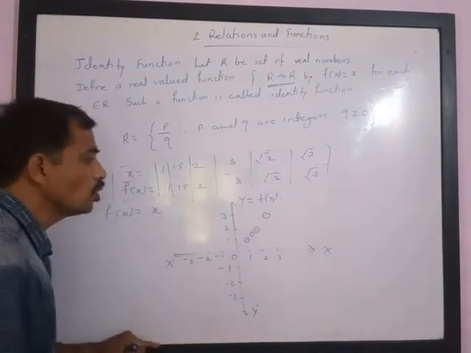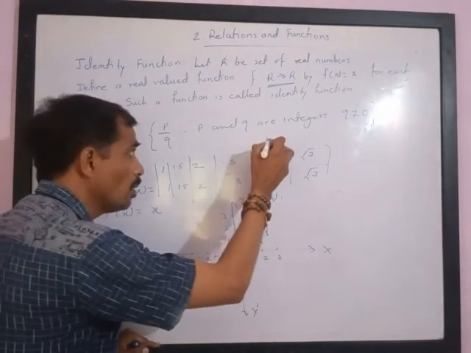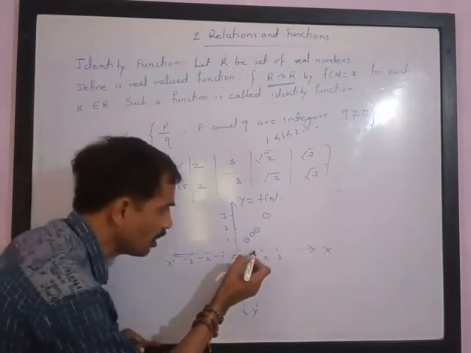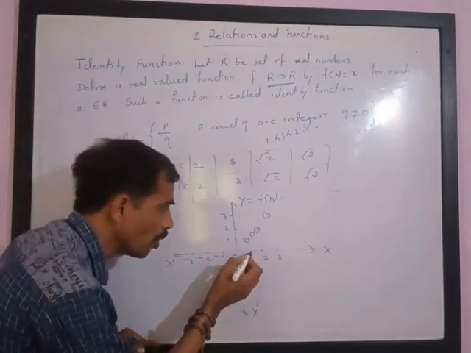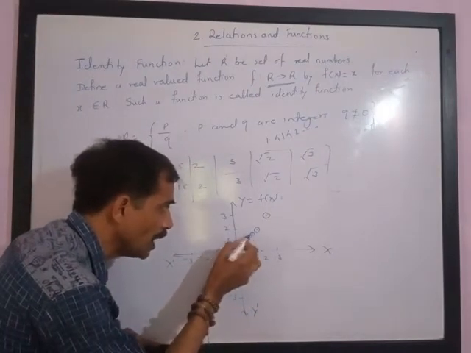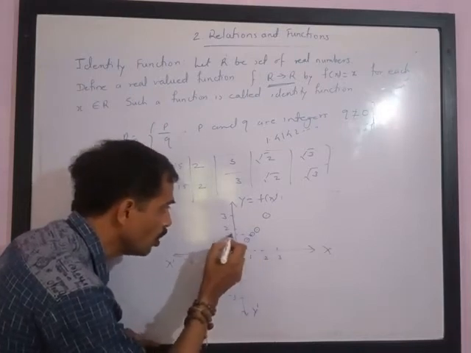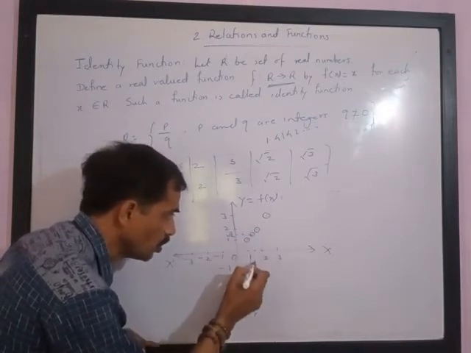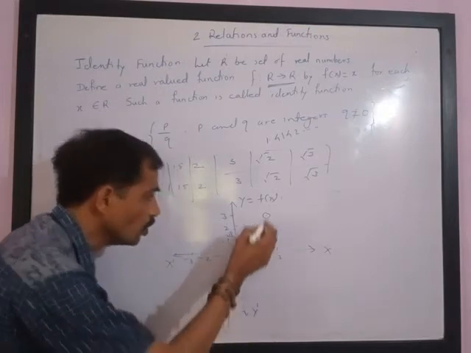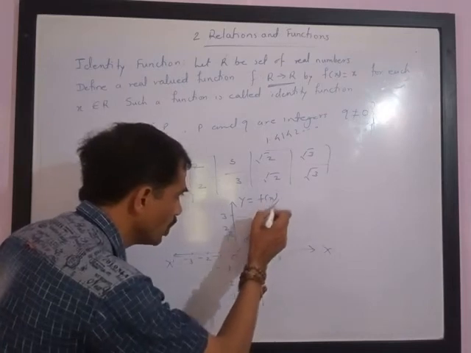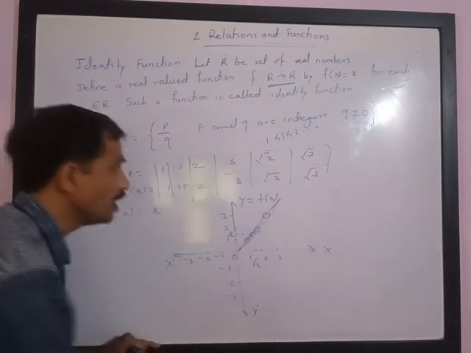When x is root 2, which is equal to 1.4142 and so on, it will have a value somewhere between 1 and 1.5. So you will get a point somewhere here. But the f of x value will also be the same, again root 2. This is root 2, and this will also be root 2. If you plot the graph, we will get a straight line passing through the origin. This is an identity function.